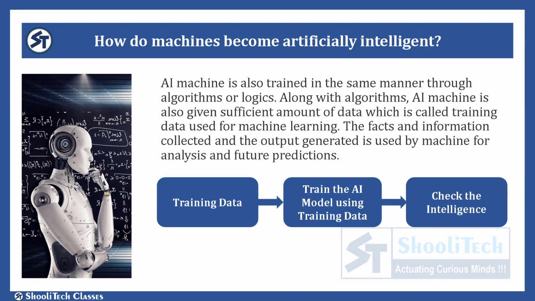Suppose we want to make a machine learn about anything, then we give a lot of data about that to the machine. The data that we provide to the machine is called the training data. From that training data, the machine model gets trained and learns. And then after training, we test the intelligence of that model. So the way we learn, machines also use the same way to learn.